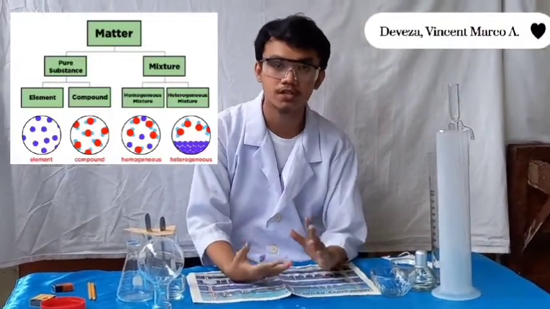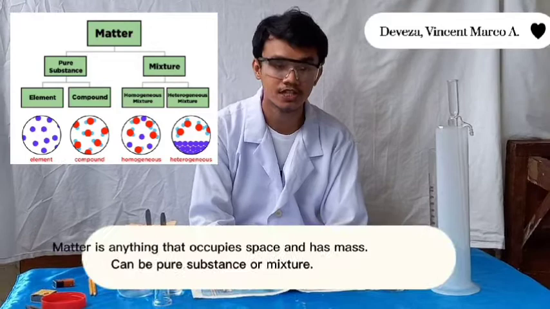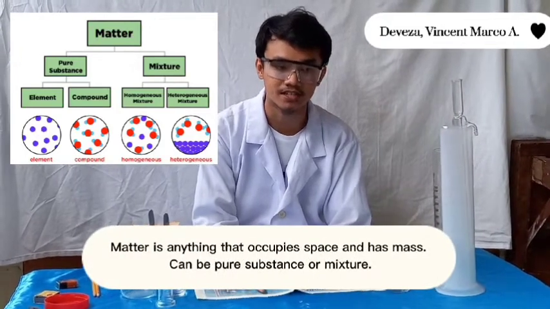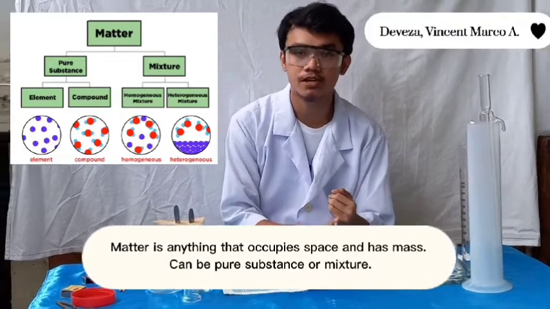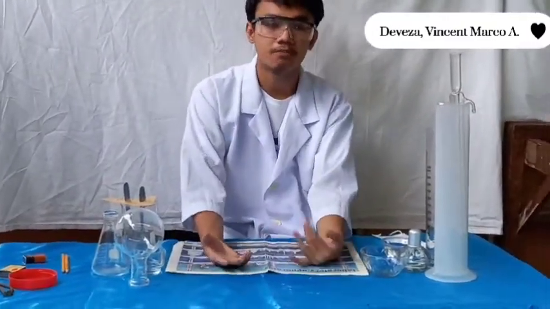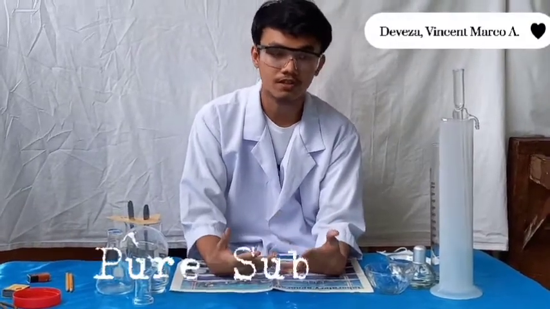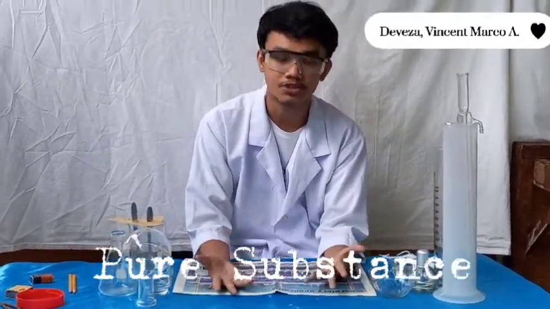So first is matter. What is matter? Matter is anything that occupies space and has mass. Matter can be made up of either a pure substance or a mixture. So, under matter, we have pure substance. What is the definition and classification of pure substance?